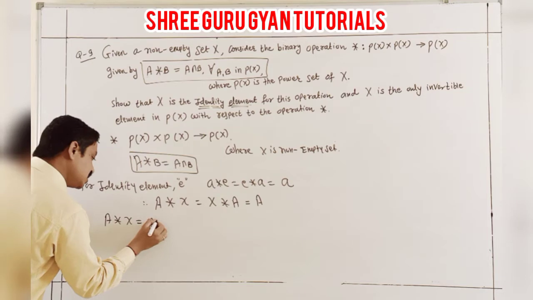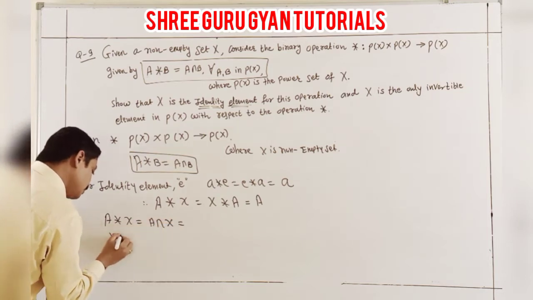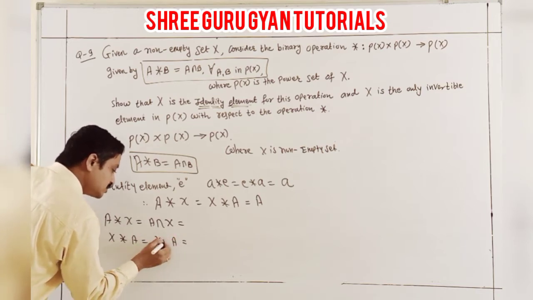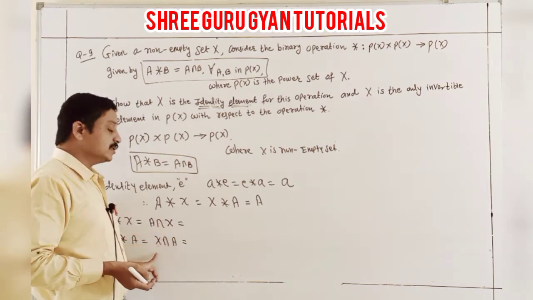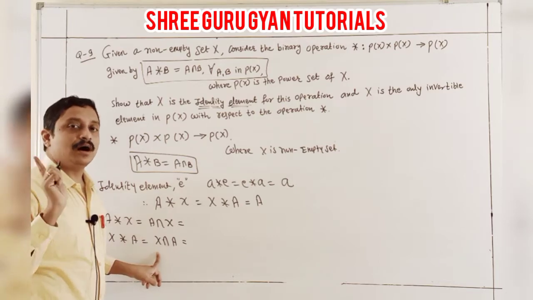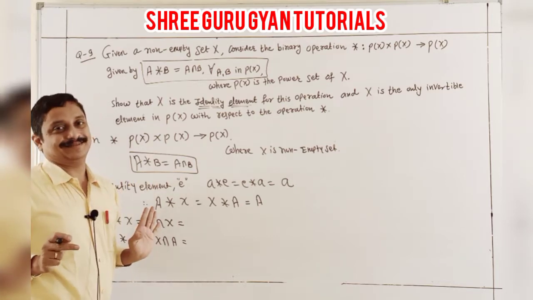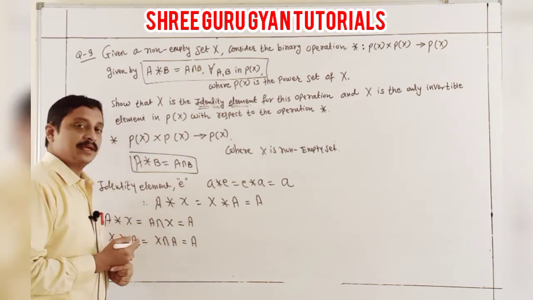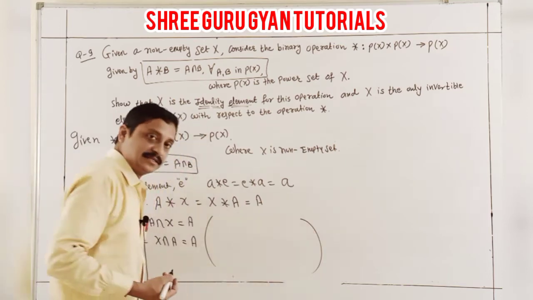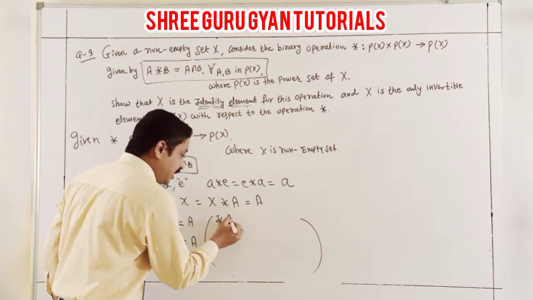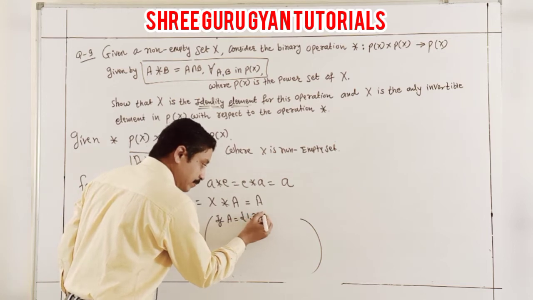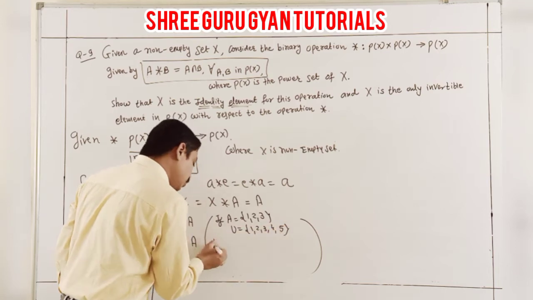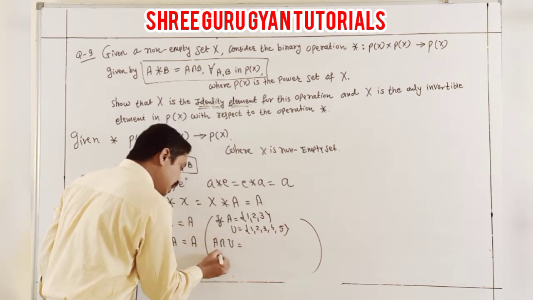A intersection X, and here also X * A is X intersection A. Students, here X is the universal set for P(X). So you can write A and A. I explain with an example, guys. If set A is {1, 2, 3} and the universal set is {1, 2, 3, 4, 5}, can you say what A intersection U and U intersection A are?